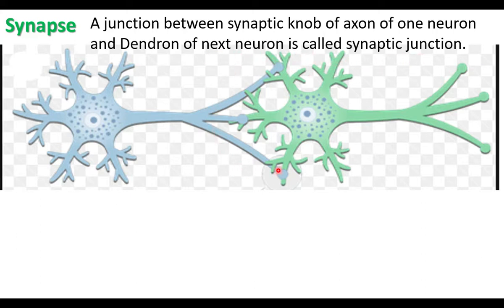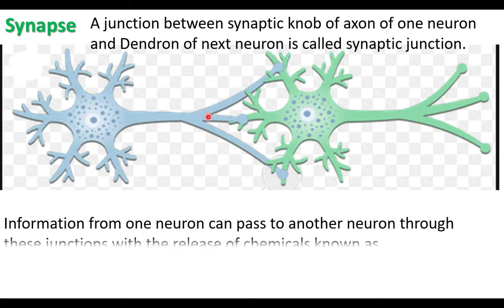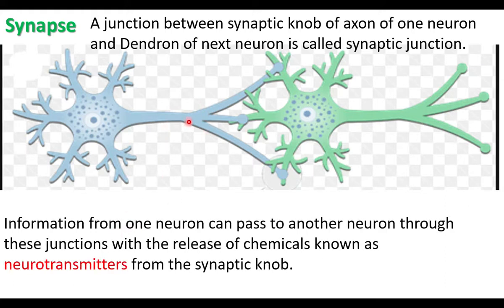In the synaptic junction, information from one neuron passes to another neuron through chemicals. Synapse is a gap, and in the gap, information is carried from one neuron to another by chemicals. These chemicals are called neurotransmitters. The synaptic knobs are filled with neurotransmitters. They carry the nerve impulse, electrical signal or information from one neuron to another neuron.